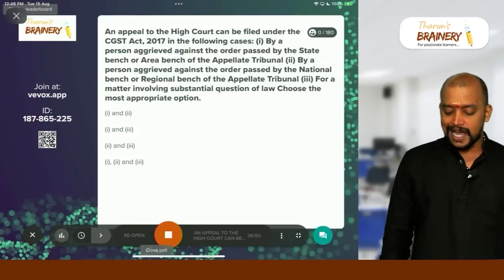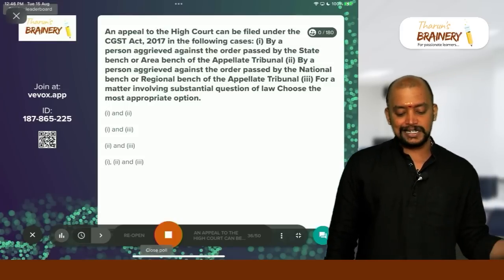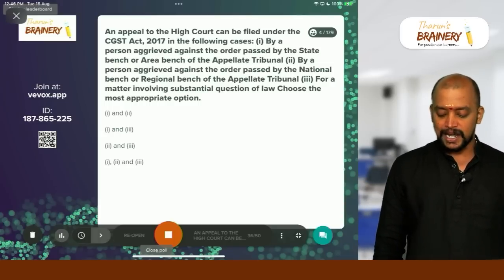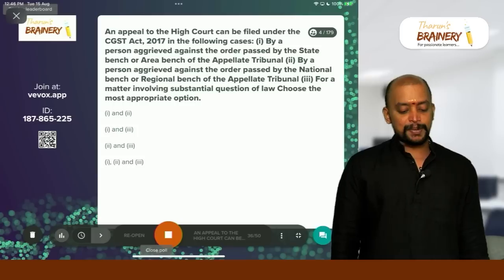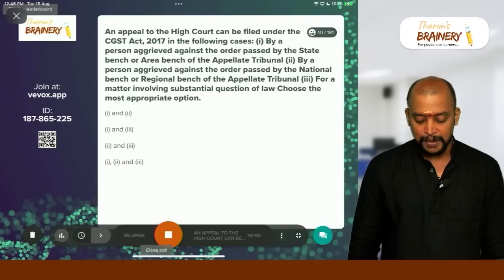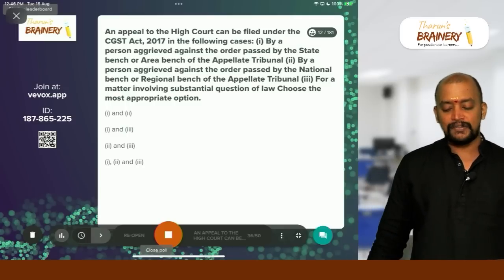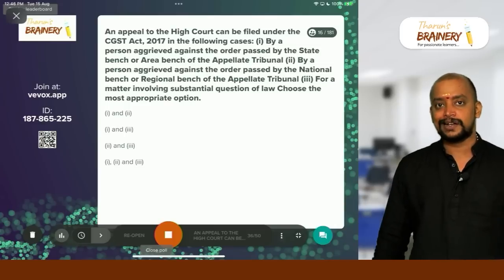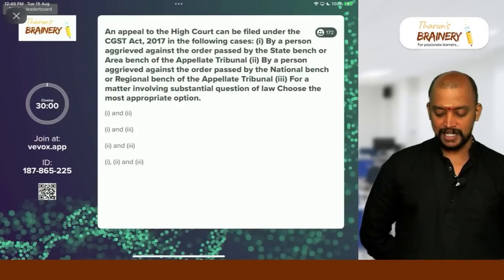An appeal to the High Court can be filed under the CGST Act in the following cases: by a person aggrieved against the order passed by the state bench or area bench of the appellate tribunal, by a person aggrieved against the order passed by national bench or regional bench of the appellate tribunal for a matter involving substantial question of law. Choose the most appropriate option. Okay, time's up.